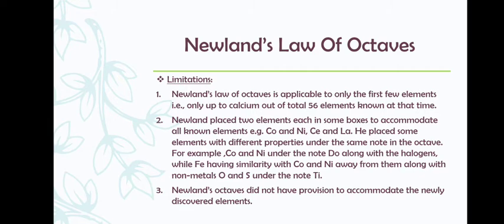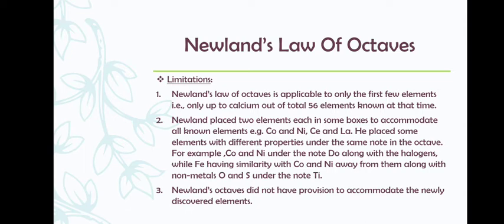What is the first limitation? It is applicable only to the first few elements, that is only up till calcium, whereas at that time 56 elements were known. Also he has placed a few elements together in one box, under the same note, which is not possible. Also a few elements he has placed along with elements possessing different properties.